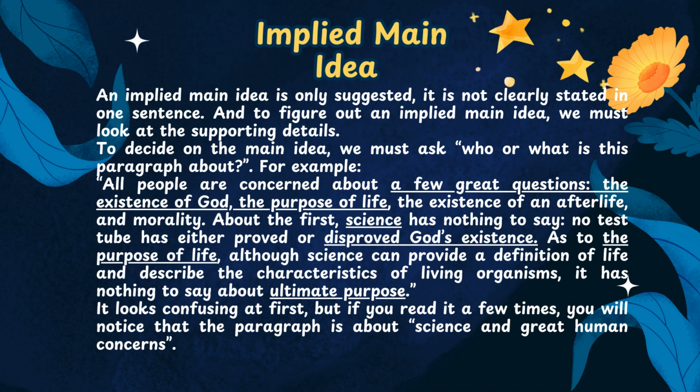The second is implied main idea. An implied main idea is only suggested. It is not clearly stated in one sentence. And to figure out an implied main idea, we must look at the supporting details. To decide on the main idea, we must ask who or what is this paragraph about.